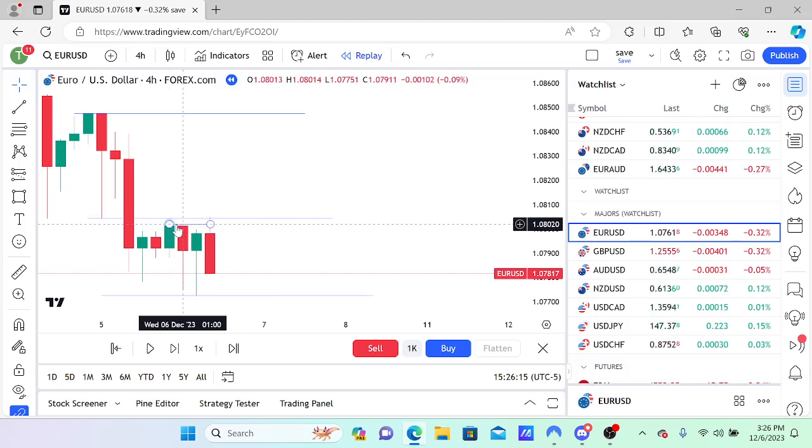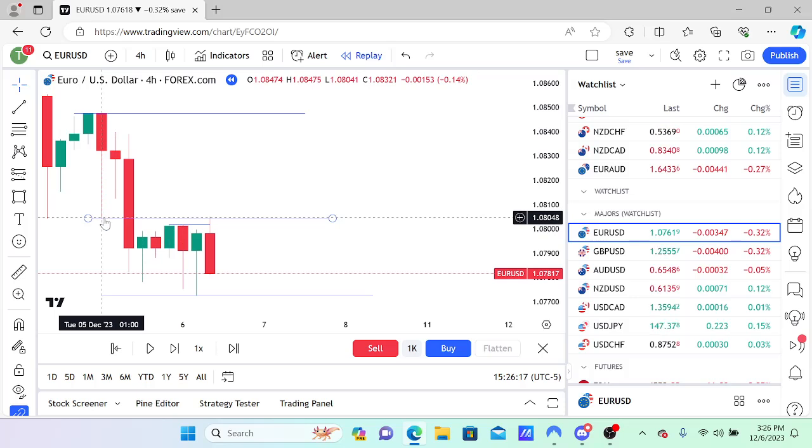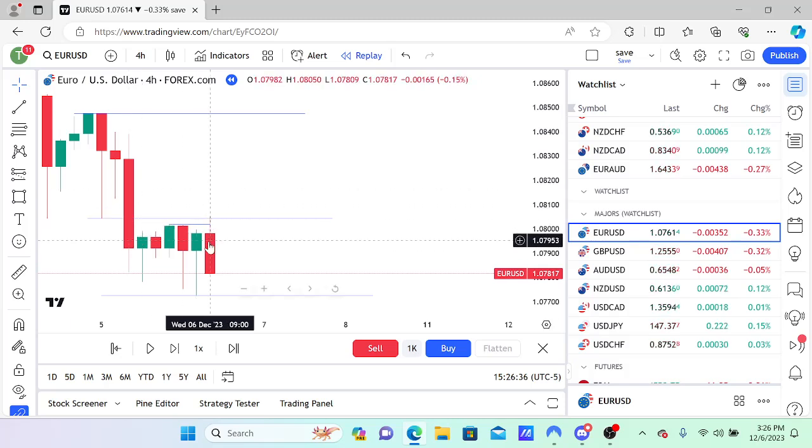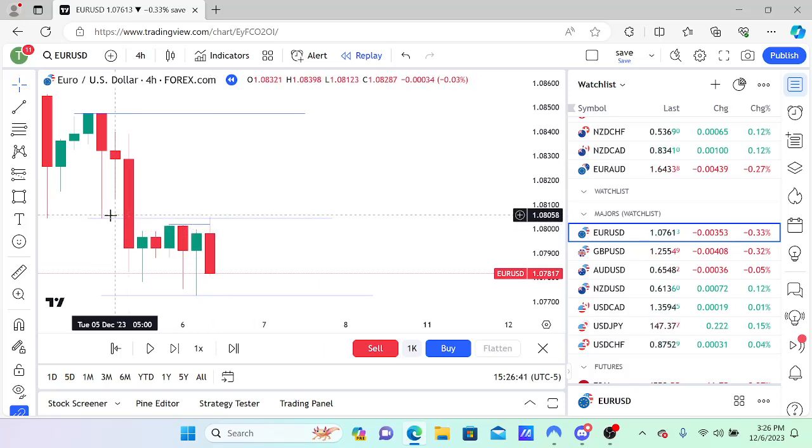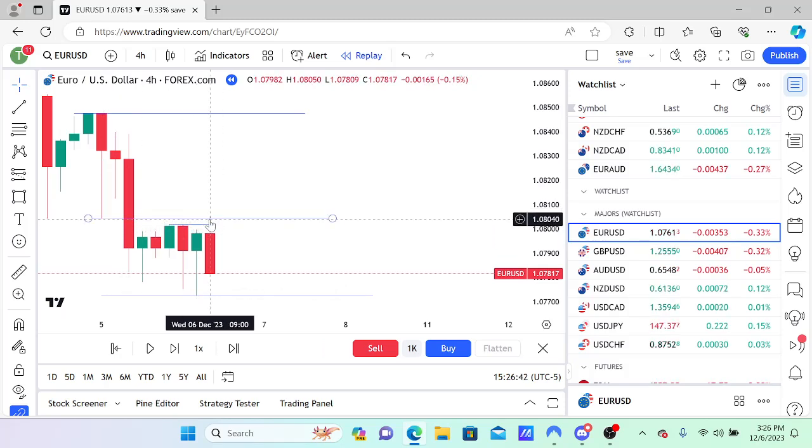And not only that, you also have this old low right here, which is serving as resistance as well, being inside of an imbalance. Whenever you have an old low like that inside of an imbalance, it's a very sensitive price point. It's much stronger, amplified. And the same goes for institutional price levels, order blocks, etc. When it's inside of an imbalance, it's more powerful. It's respected more. So think about everything I just told you: bearish market structure, taking out buy stops, testing this old low. So now we can come to the conclusion.